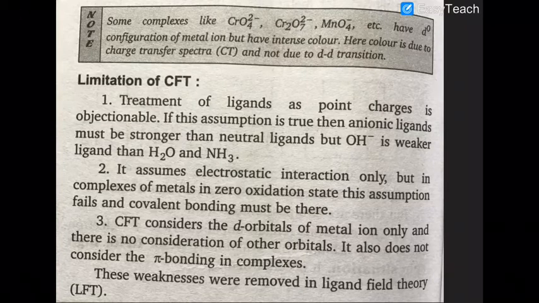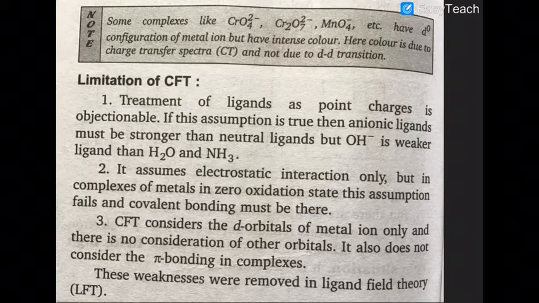Now, in case of color, the color of the complex is due to the d-d transition. Due to the splitting of the d orbitals, the t2g and eg orbitals are formed, and if light falls in the absorption region, one of the t2g electrons will absorb the wavelength and get excited to the eg level. That is called d-d transition.